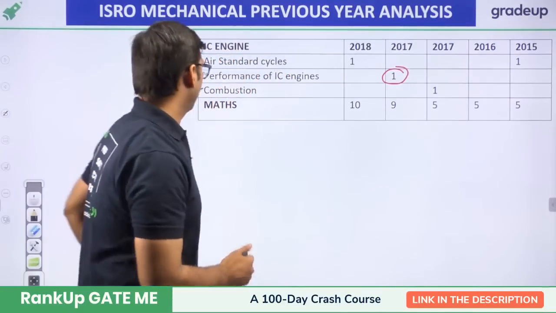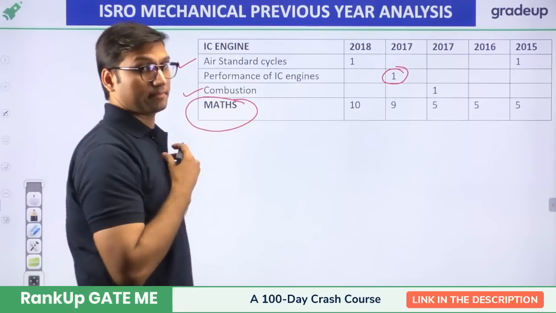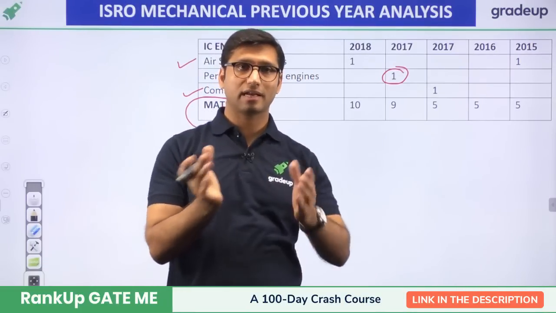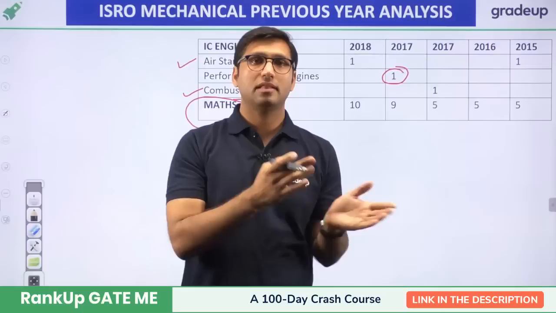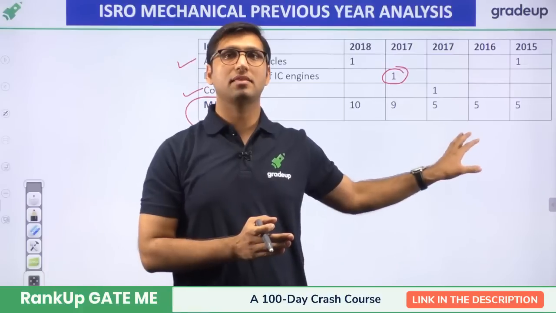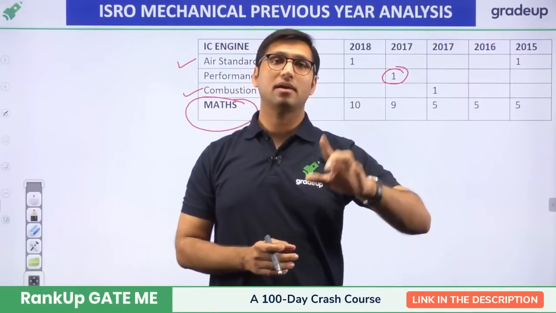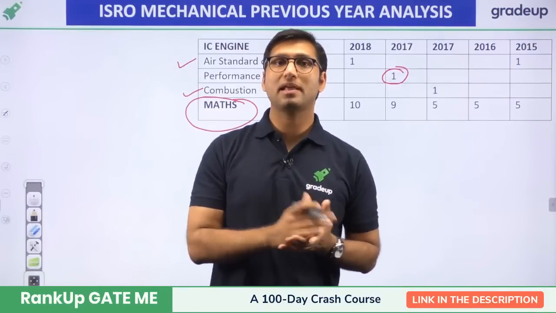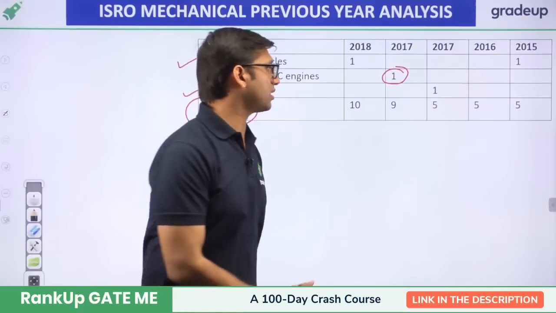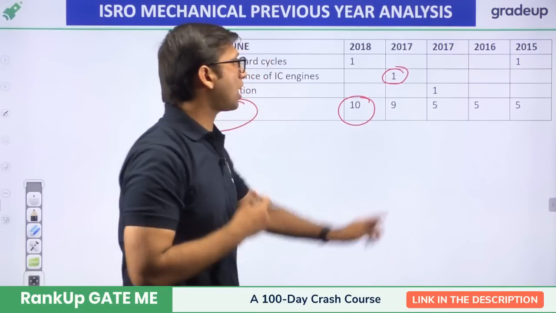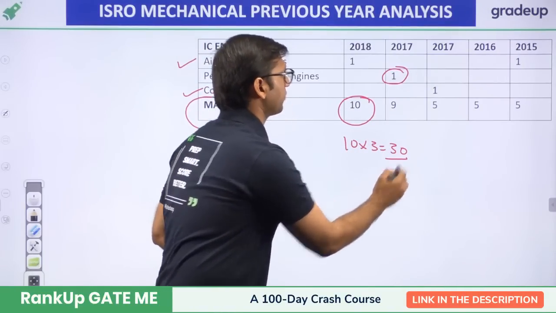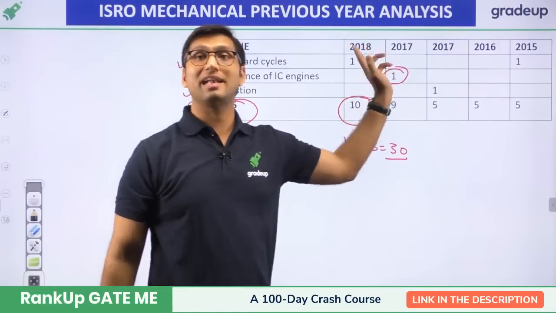Now mathematics. You can see the comparison between the GATE exam and the ISRO exam that I did in the previous session. Apart from all the technical subjects, mathematics is a subject that can give you an extra edge. Why? Because it is a numerical approach. If you are good in some topics of mathematics, you can definitely have an extra edge. You can see 10 questions were asked in 2018, so 10 into 3, directly 30 marks, was given to mathematics in 2018.